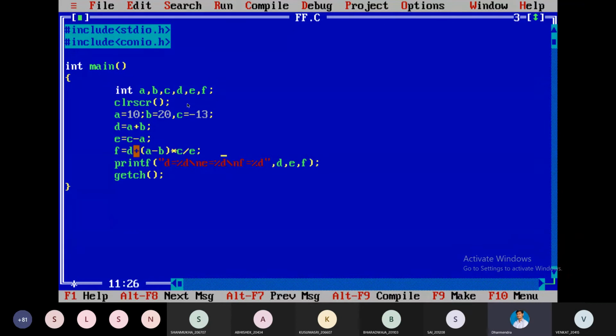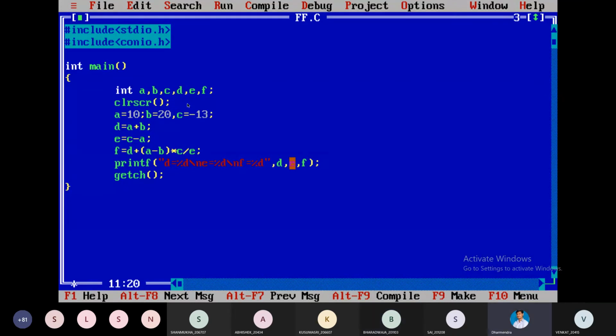Now observe here, first this operation will be performed. Next, either multiplication or division? Why? Actually, multiplication and division have the same priority, so they will be calculated left to right. Whatever operator comes first will be performed first.